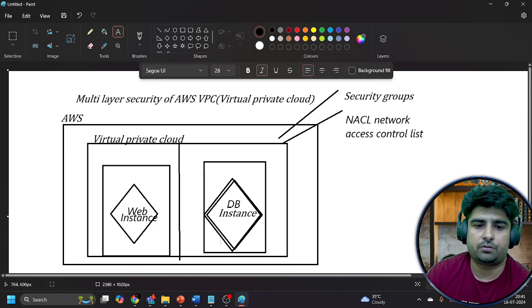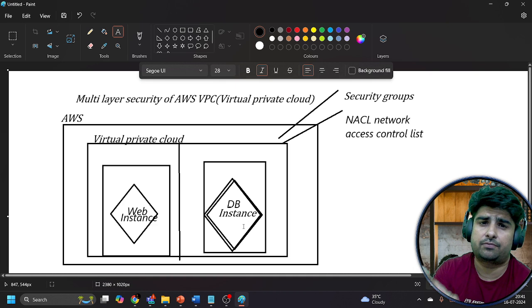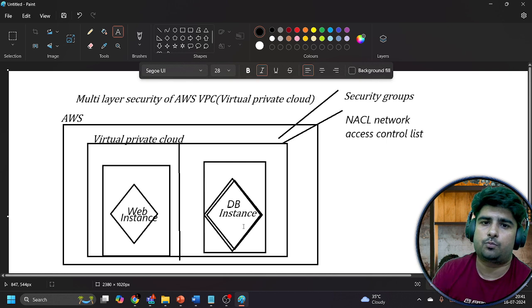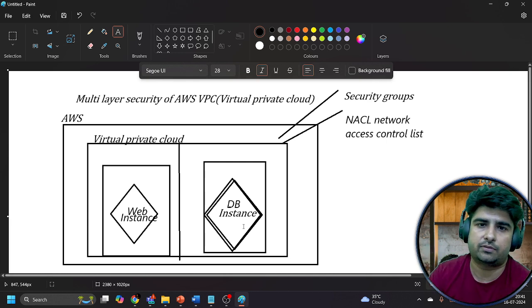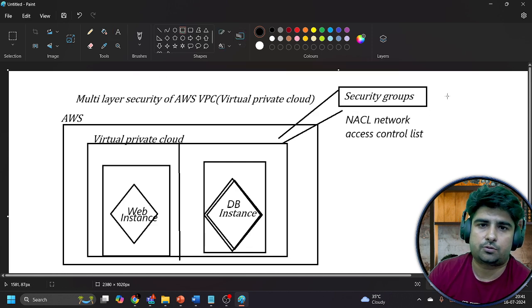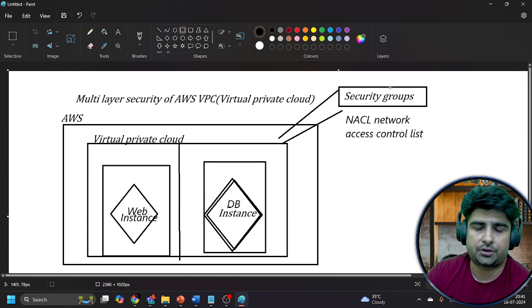So if you want to have that kind of controllability in your hand, over what type of inbound and outbound traffic can enter inside the instances and go outside from the instances, you should configure your security groups in such a way. You can configure the inbound rules and outbound rules of the security group on your instance level.